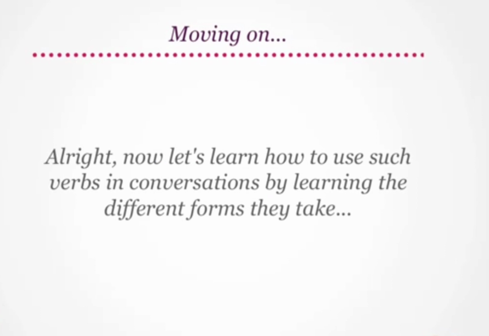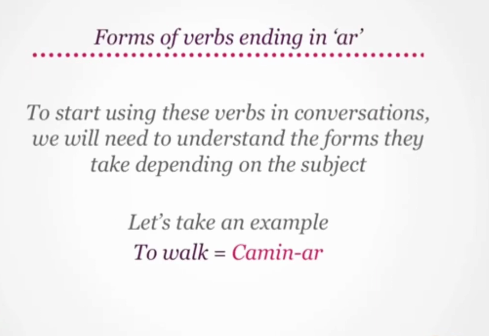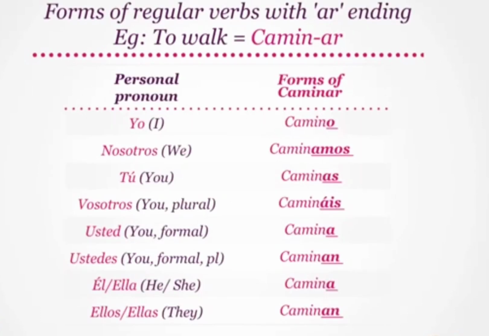now let's learn how to use such verbs in conversations by learning the different forms they take. To start using these verbs in conversations, we will need to understand the forms they take depending on the subject. Let's learn this by taking the example of to walk or caminar. To walk translates to caminar. Let's learn its forms. With yo or I, caminar becomes camino. Can you try that? Camino.